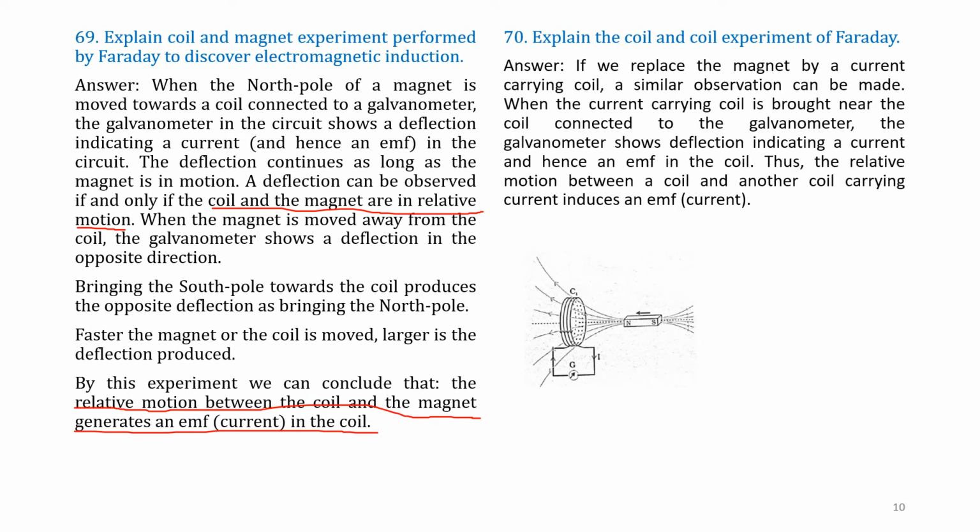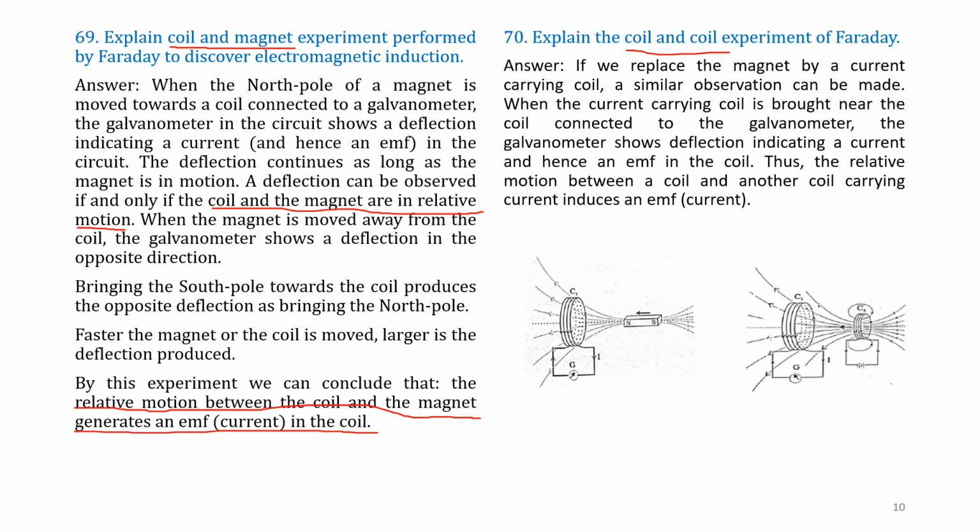Coil and coil. Previous section it was coil and magnet. Please note here. Previously it was coil and magnet. In this case it is coil and coil. Let us see. Please see the figure.